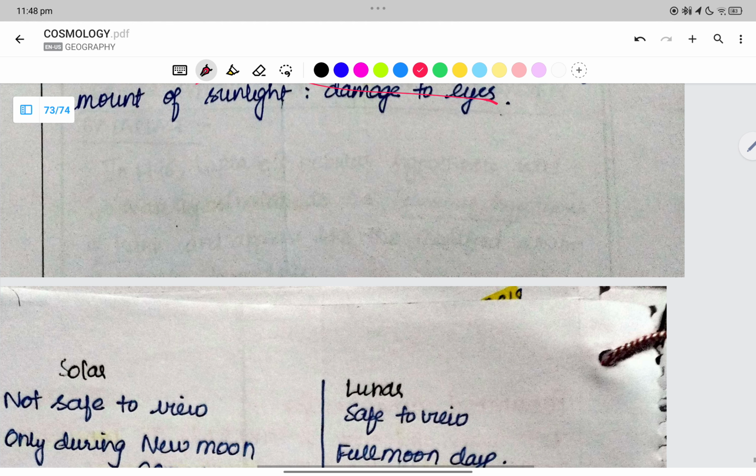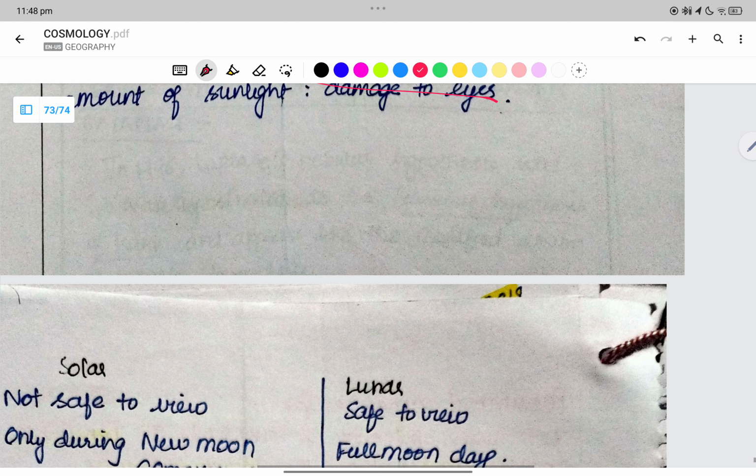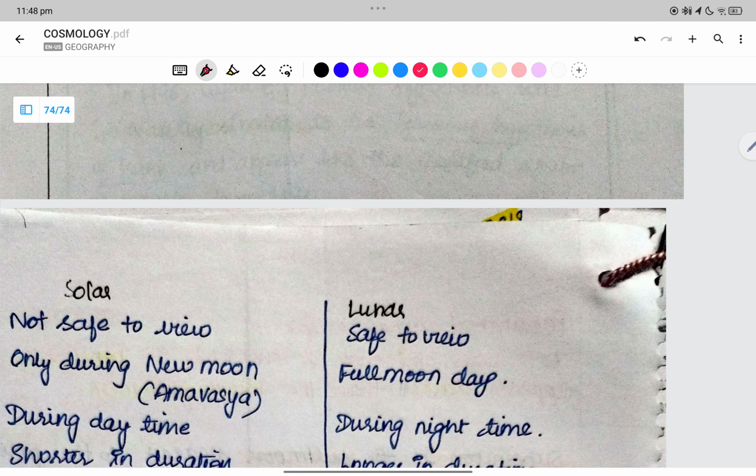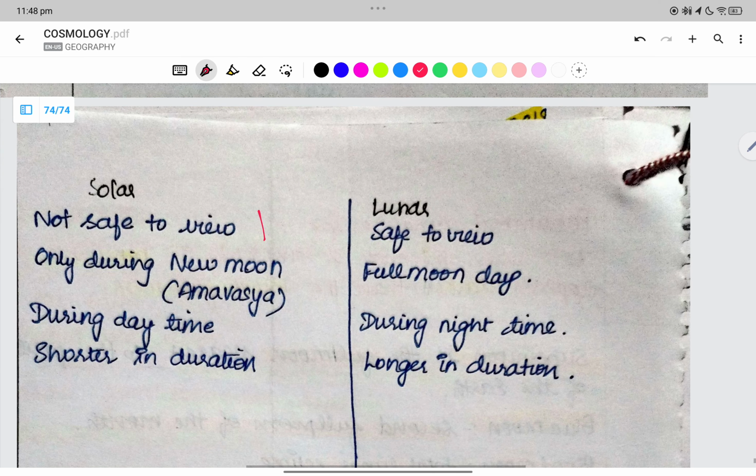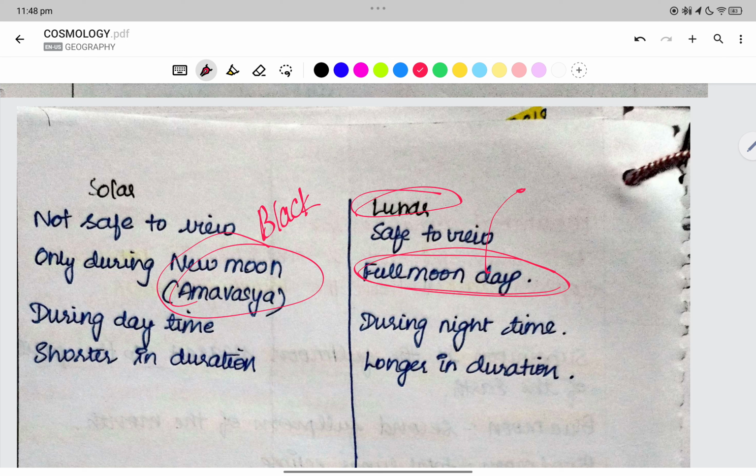Now, a solar eclipse is not safe to view, whereas a lunar eclipse is safer to view. And a solar eclipse is during the new moon, the black, no moon day, right? Whereas the lunar eclipse is during the full moon day, and when the full moon is blood red, it is called a total lunar eclipse. If it is a full moon but in a crescent shape, it is called a partial lunar eclipse. And penumbral lunar eclipse, it is in the penumbra.